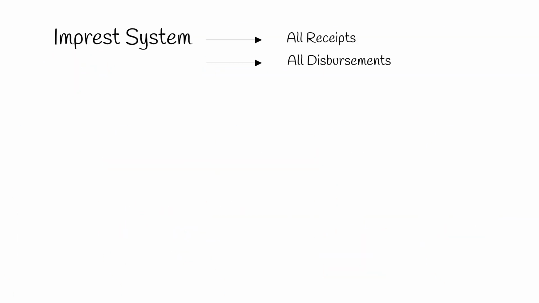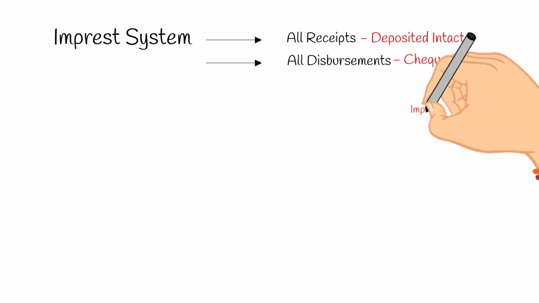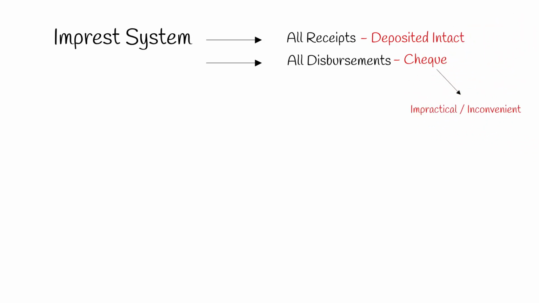Imprest system. It is a system of control of cash which requires that all receipts should be deposited intact and all payments should be made by means of check. But there are instances where issuance of check is impractical and inconvenient, such as when small amounts are paid. Therefore, it is necessary to establish a petty cash fund. Petty cash fund is money set aside to pay small expenses.